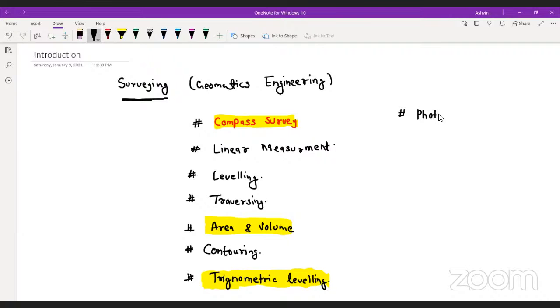Okay, the other topics which are photogrammetry. Yes, Krishna, I'm coming to these topics only. The other topics like photogrammetry and field astronomy, and the GPS, GIS section, and the remote sensing.